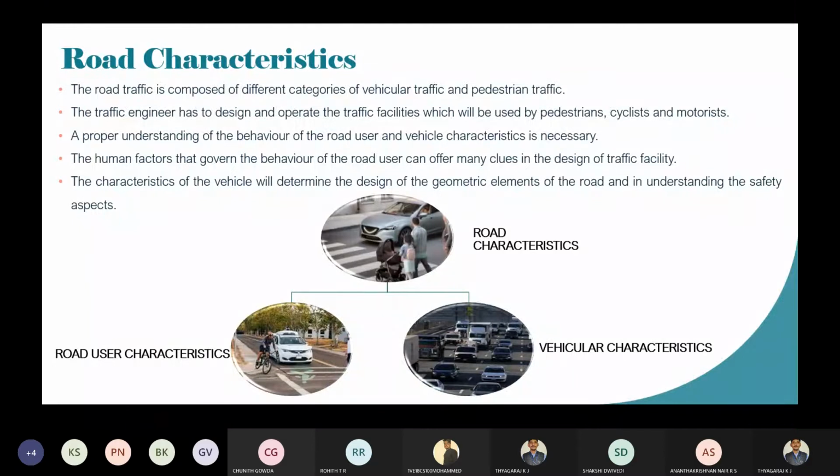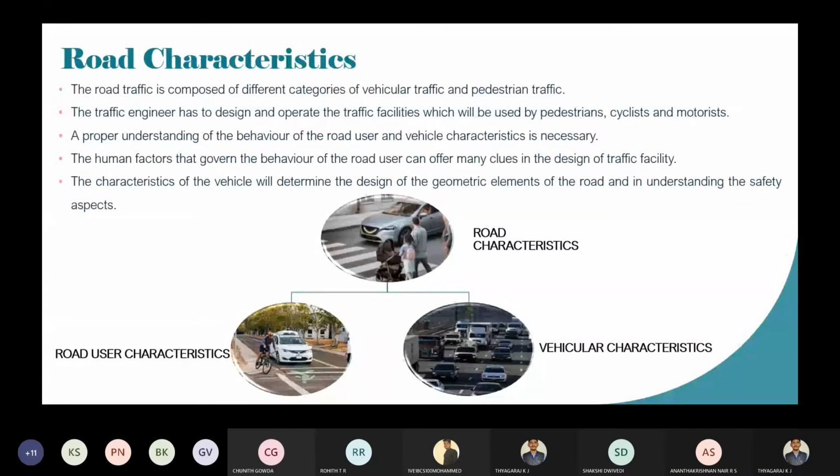So till now, we have discussed what traffic is, and then what the functions of a traffic engineer are. Then we have discussed the road characteristics, which are a composition of both vehicle traffic and pedestrian traffic. In the last class, we were discussing the road user characteristics. Before going to that, the road characteristics are divided into two categories: one is the road user characteristics, and another one is the vehicular characteristics.